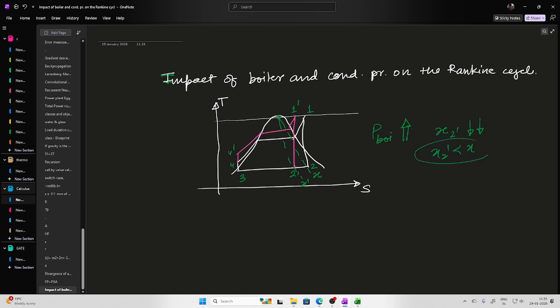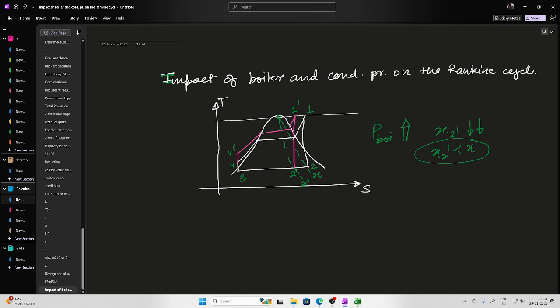So here you can see that with the reduction in the dryness fraction, there will be more moisture at the exit of turbine, and there are more chances that the turbine blade will get eroded.